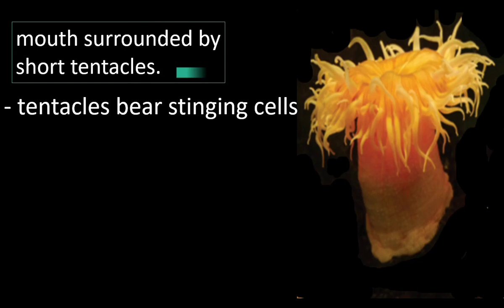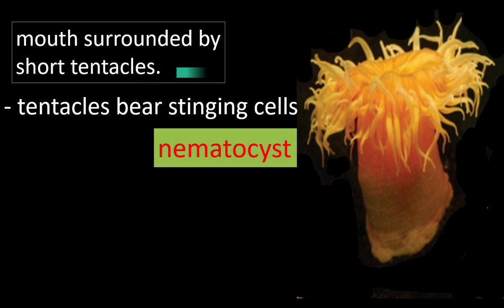Here the animals have stinging cells. The stinging cells have poison. The stinging cells are useful to capture the food organism, and the animals use the stinging cells to escape from enemies. These stinging cells are called nematocysts.